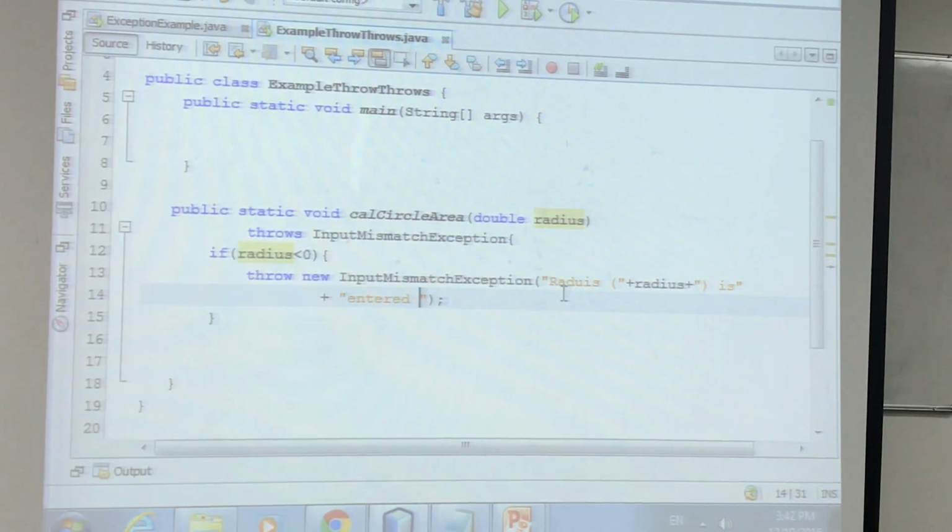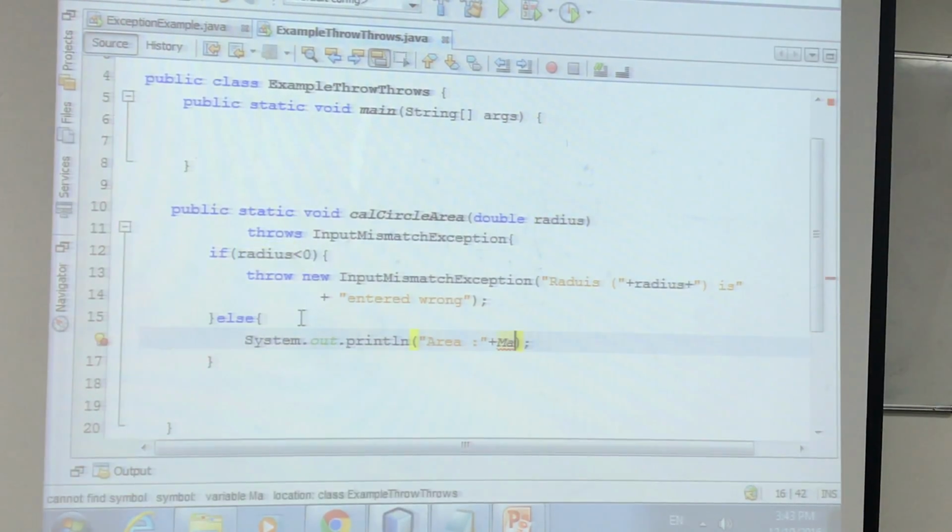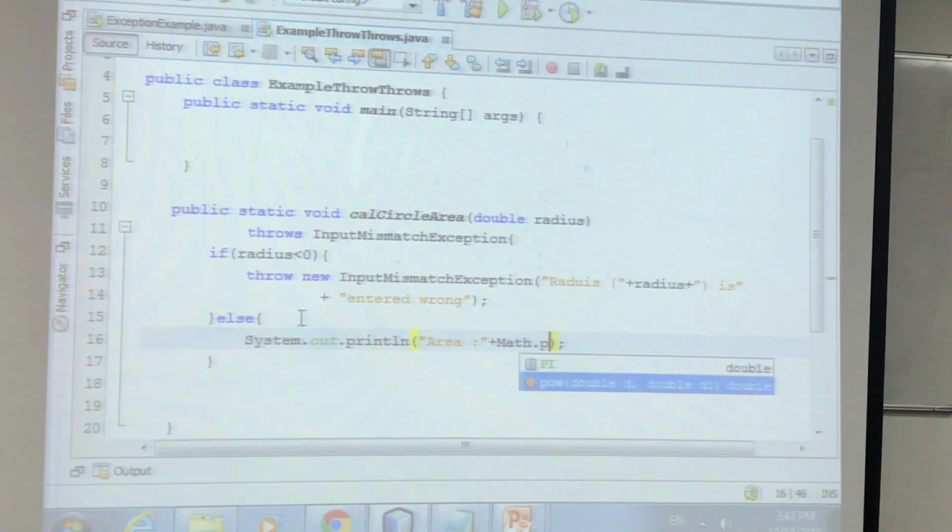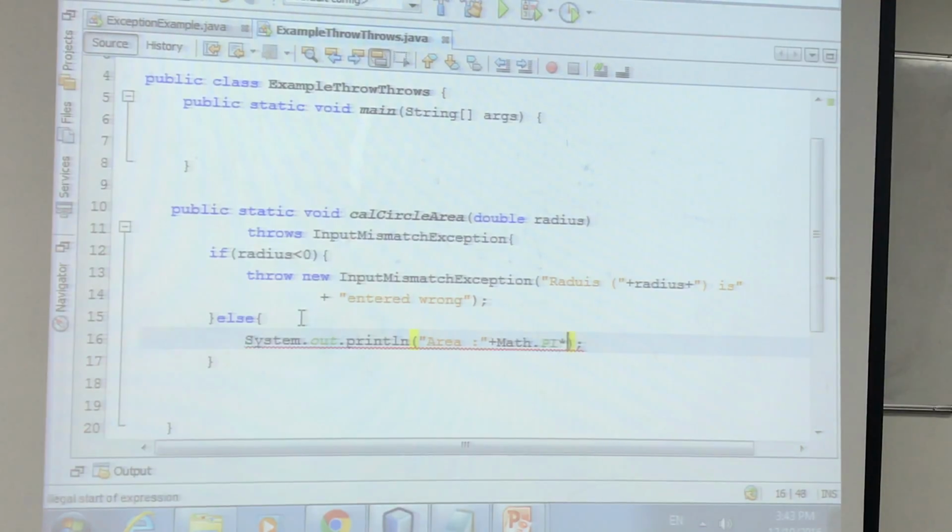Negative value is entered wrong. Something like this, okay? So this is done. Otherwise we calculate the area. We know how to calculate it, so we say area equals Math.pi, right? Math.pi times radius.